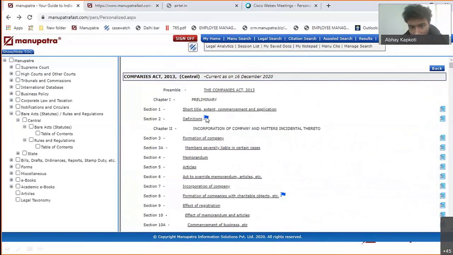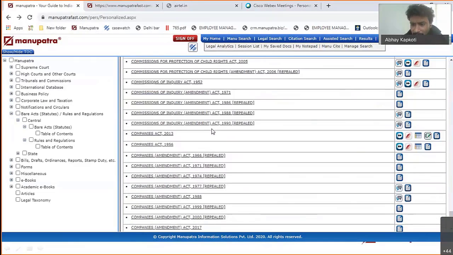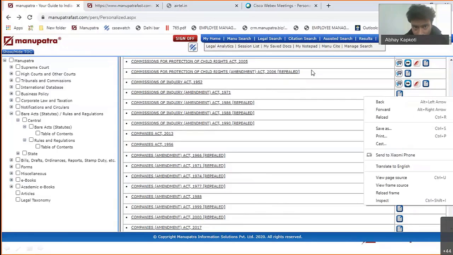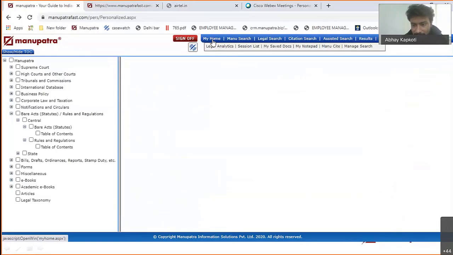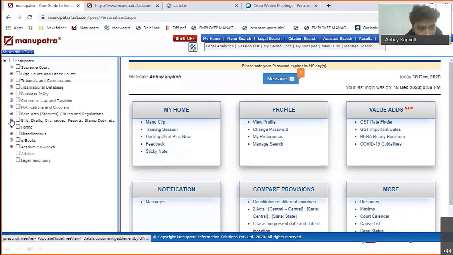Again, this particular definition, there is an amendment that is still pending, that is not notified yet. So this is a very important information when you're going to court. This you should keep in mind. So from here you can see all the Bare Act related information, all the rules, regulations, everything that you will need. You are getting that in one folder, and this is very frequently updated on a daily basis. So anything that is coming, you will be able to track the changes also. Okay, so this is for the Bare Act.